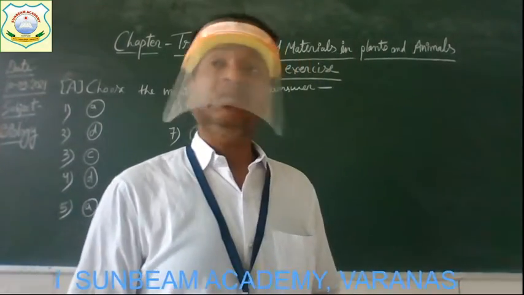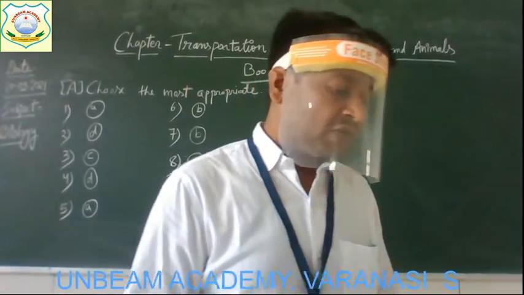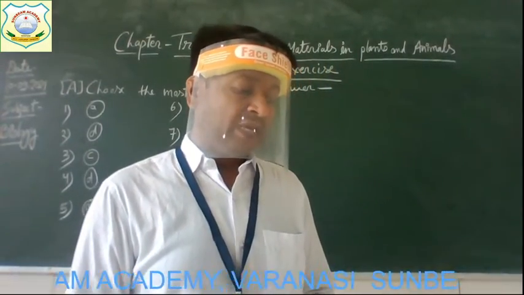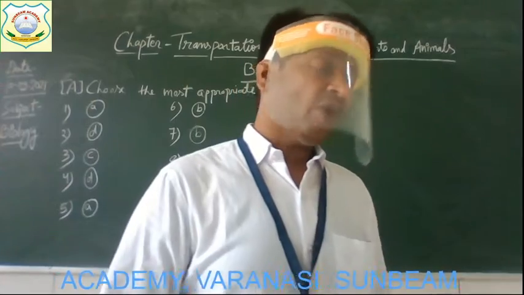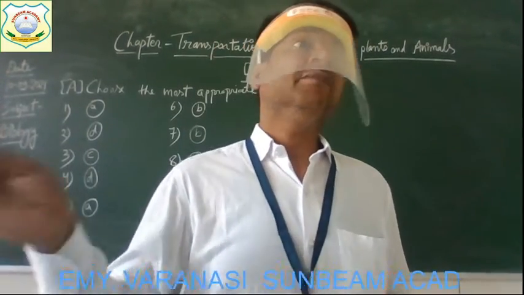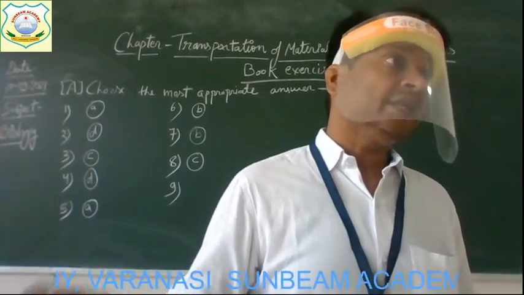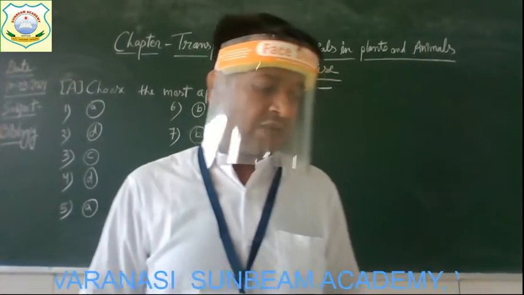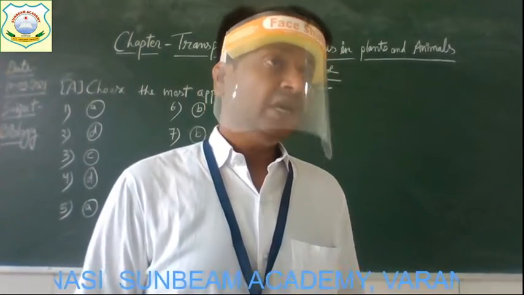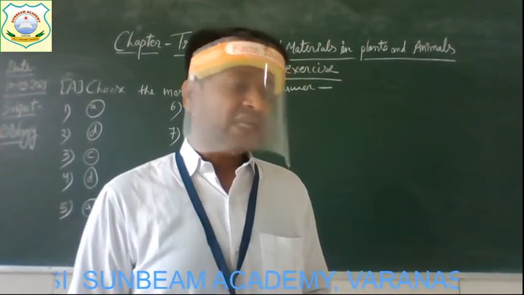So here in the question it's given, in the human urinary system, which of these in your opinion is the most important organ? What is your opinion? The options are given: A. Kidneys, B. Ureters, C. Urinary bladder, and D. Urethra.